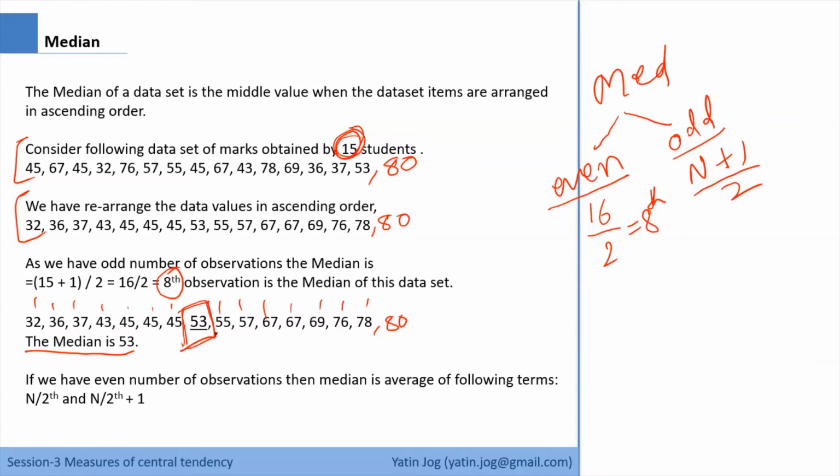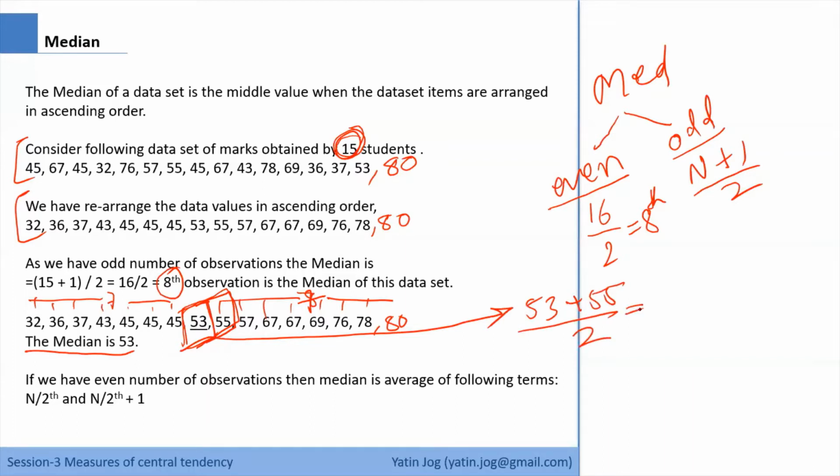But now 53 is not the middle location, because 53 is not dividing my data set into two equal parts. I have 7 values on the left hand side of 53, but now I have 8 values on the right hand side of 53. So that is not an equal partition. In that case, I have to consider the next value also as part of the median, which is 55. If I consider 55 as part of my median, then I have 7 values on the right hand side and 7 values on the left hand side. But the median has to be a single value. It cannot be a group of 2 values. So I have to take an average of 53 and 55. I'll add 53 and 55 and divide by 2. That is the average of 53 and 55. That comes as 54. So 54 becomes my median.